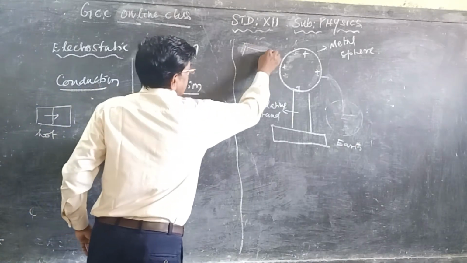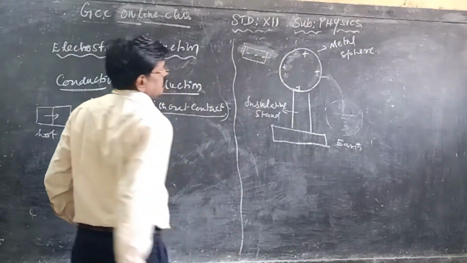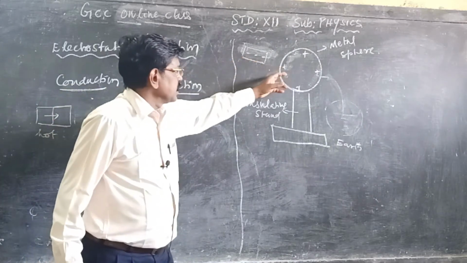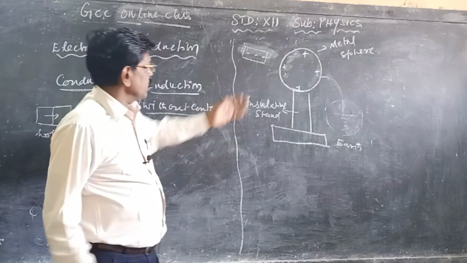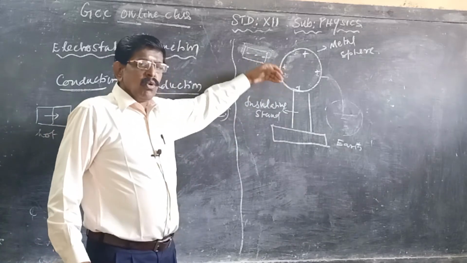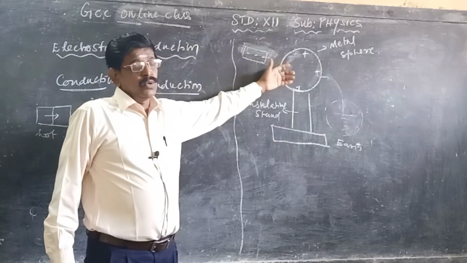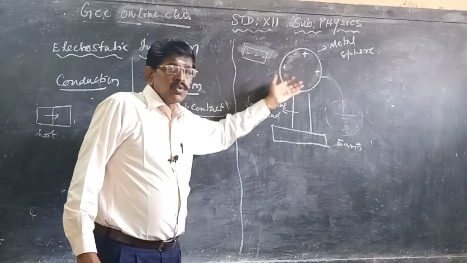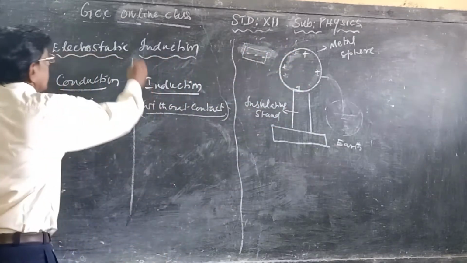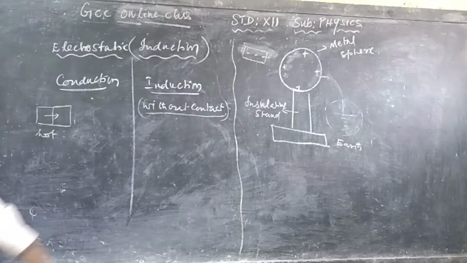Once again, when the negatively charged plate is brought nearer to it, more positive charges are accumulated. By repeating this phenomenon again and again, more and more charges are created. So by using some amount of charge, a large amount of charge is produced by the induction method.